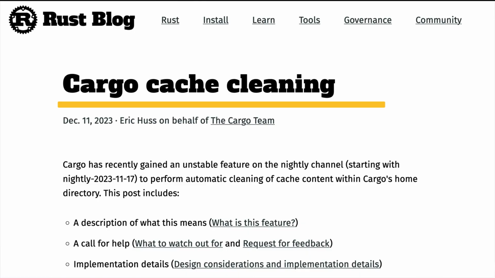There's a whole blog post that explains exactly how this automatic cache cleaning works and how it's designed to balance keeping the most useful and recent stuff cached while discarding the rest so you can get most of your disk space back without having to re-download things constantly in order to compile them. There's a link in the details below if you want more information.